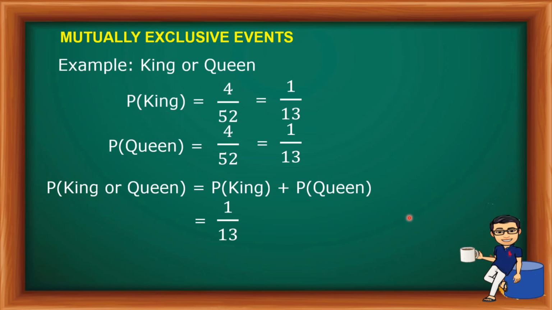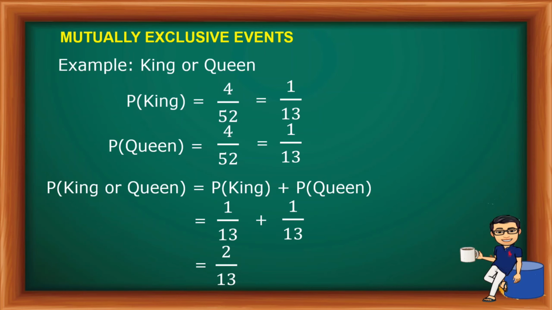Ang answer natin ay 1/13 plus 1/13. So ito yon. Pag in-add, pwede nang i-add: 1 plus 1 ay 2 dahil parehas ng denominator, kakopyahin na lang yon, which is 2/13. So, yan yung ating probability sa mutually exclusive events.